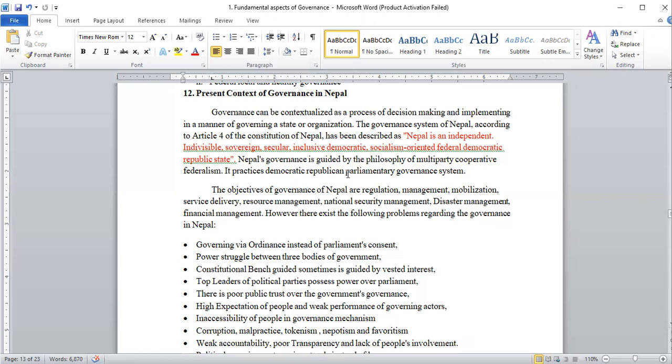Their power can remove the prime minister from the post, and they also have the power of impeachment. Impeachment is called Mahaviyog. So that is why in the context of Nepal, rather than the president or the council of ministers, the parliament is more powerful. It is also called the legislature. It has an upper house and a lower house.